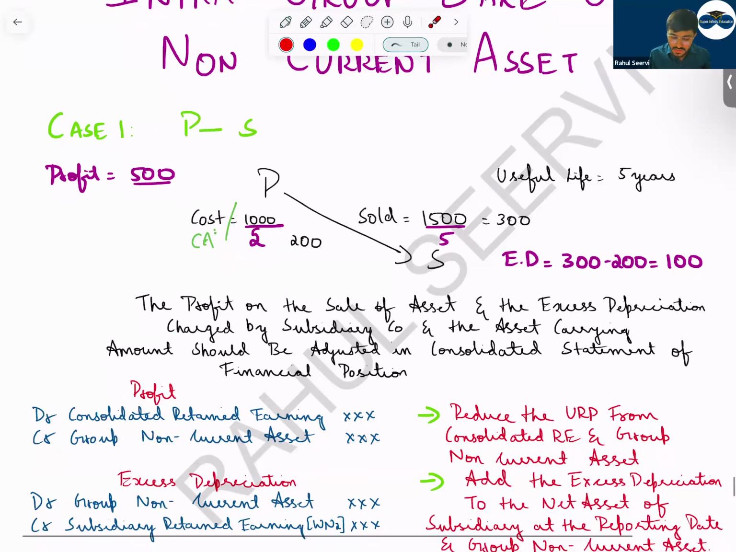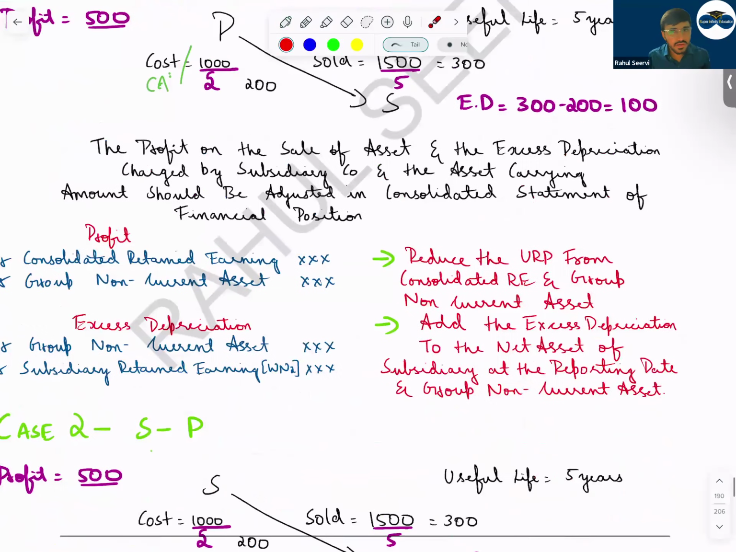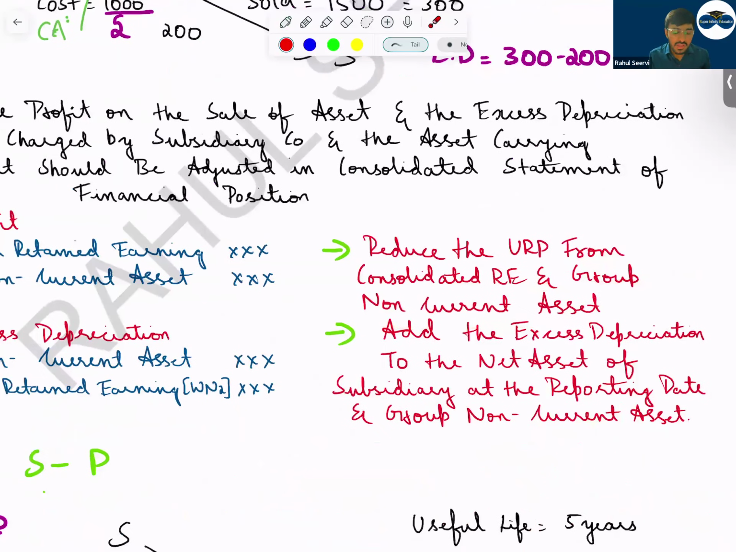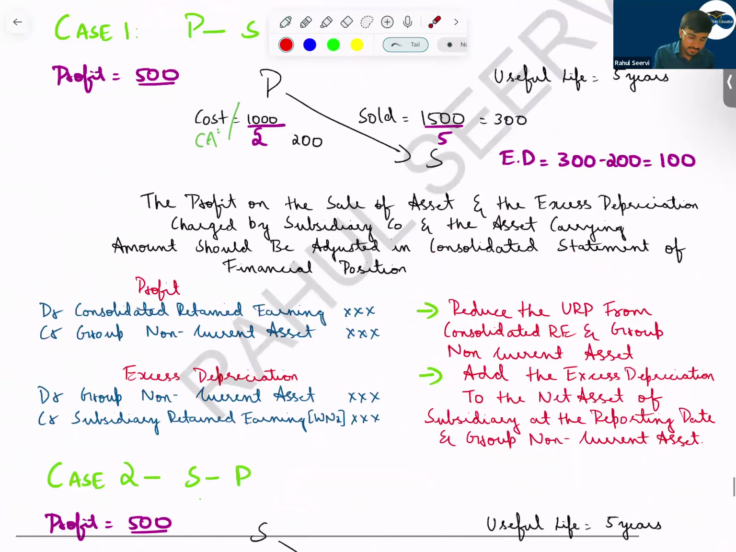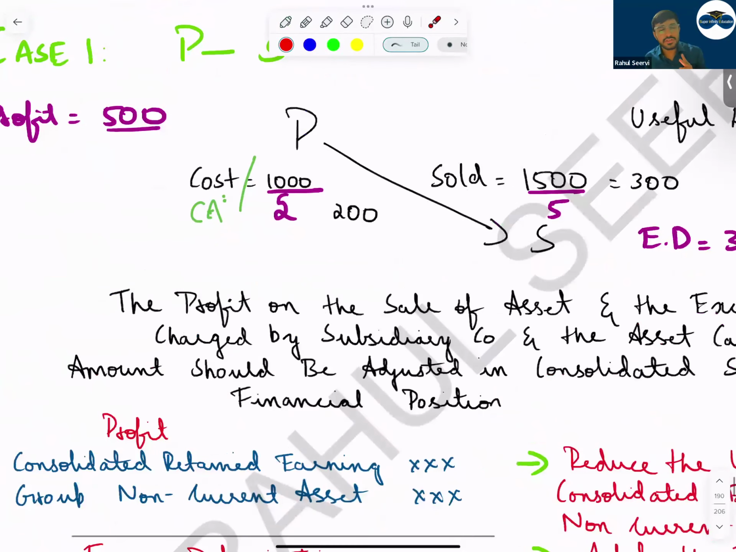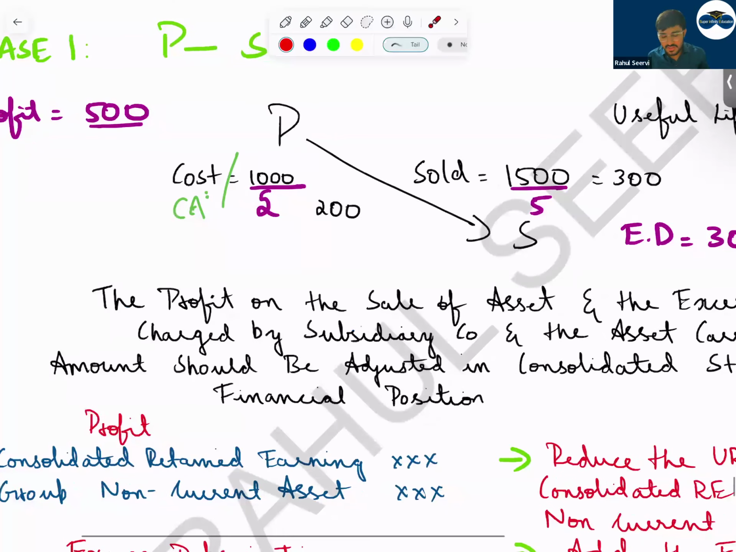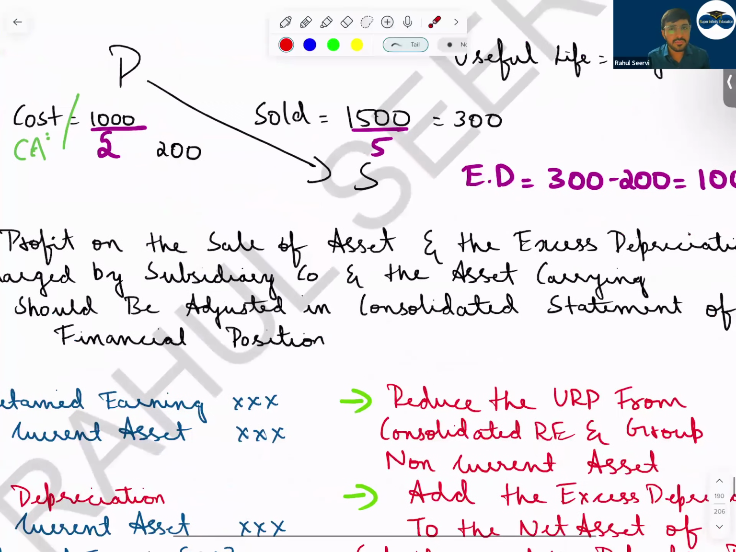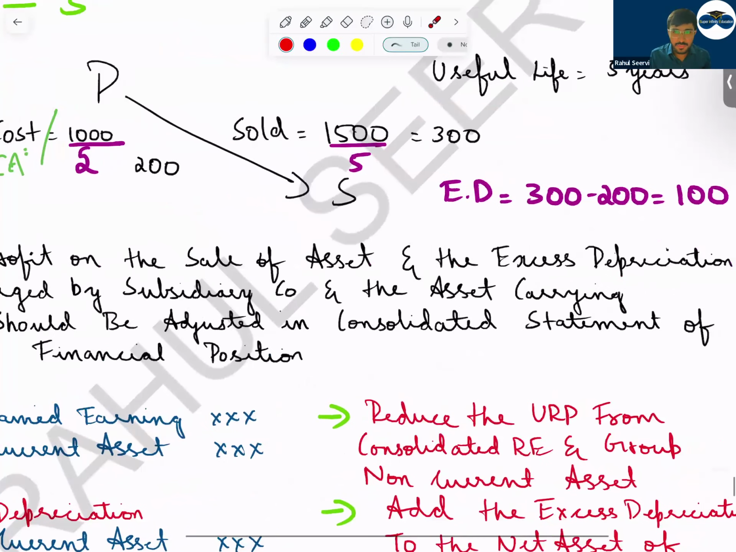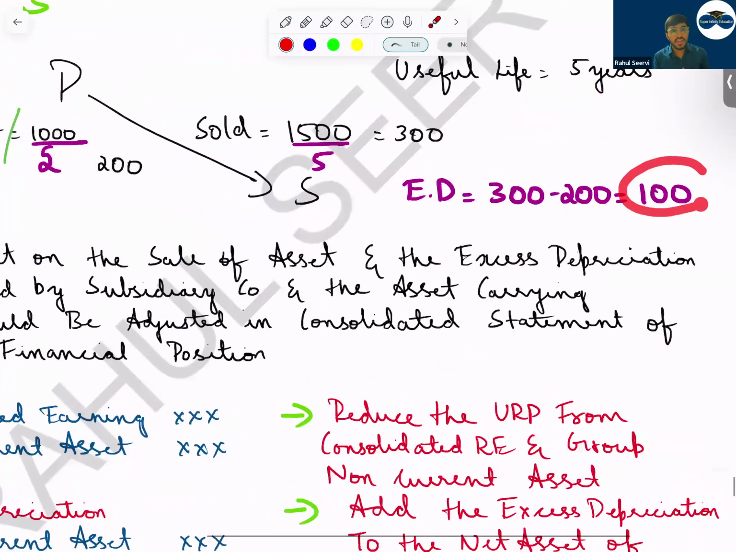So the first thing we do: reduce the URP from the consolidated retained earnings and group non-current asset. But then, as per the carrying amount or cost, how much should be the depreciation? The depreciation should be 200. But the subsidiary company recorded how much depreciation? 300. In that case, the excess depreciation will be how much? 100. This 100 is the excess depreciation recorded by the subsidiary company.